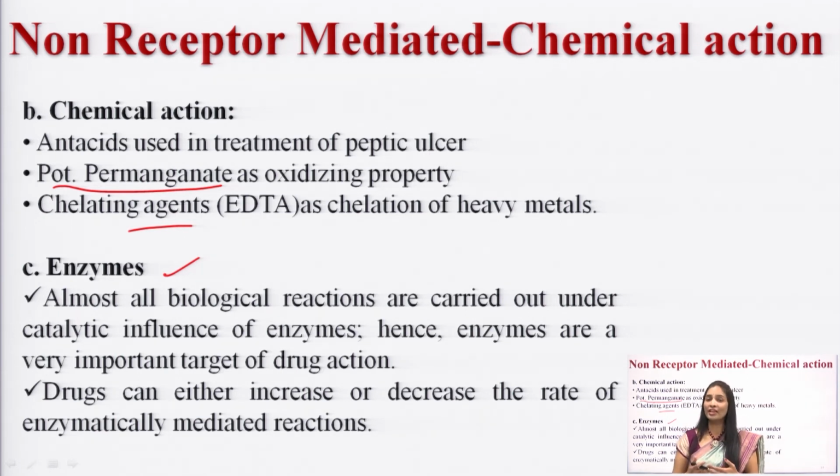You know that enzymes are very important drug target sites, right? If I am talking about enzymes, almost all biological reactions are carried out under the catalytic influence of enzymes. So some drugs can stimulate the enzymes and some drugs can depress the enzymes. A drug that stimulates the enzyme is called an enzyme inducer, and a drug that depresses or blocks the enzyme action is called an enzyme blocker or enzyme antagonist. Here we will discuss two categories: enzyme inducers and enzyme inhibitors.